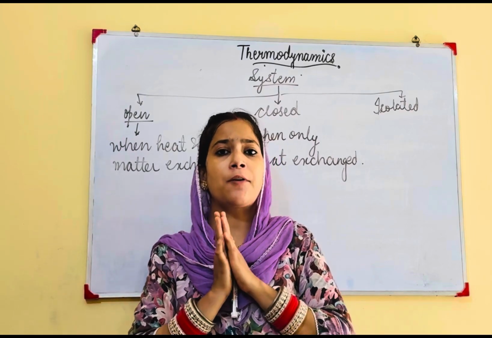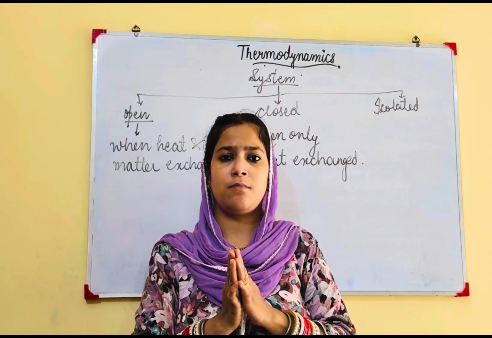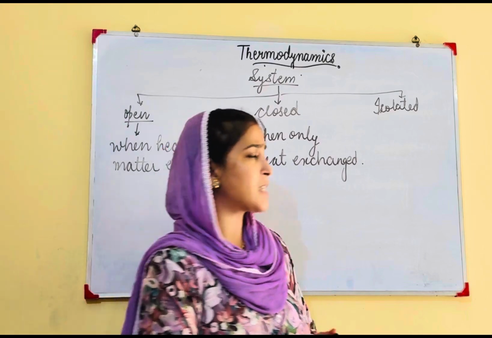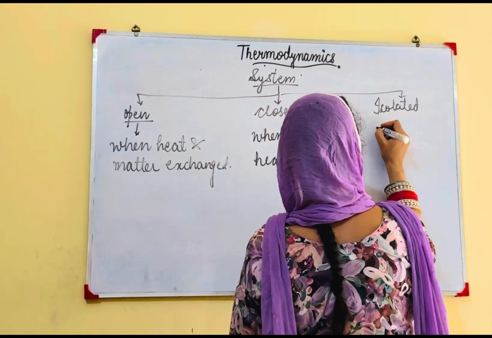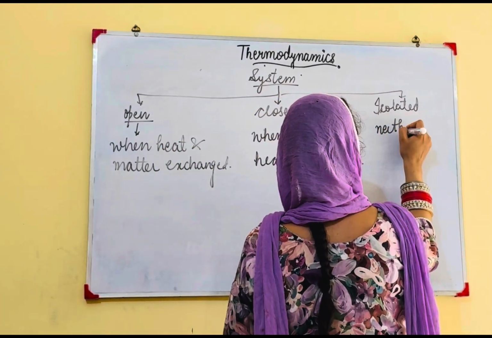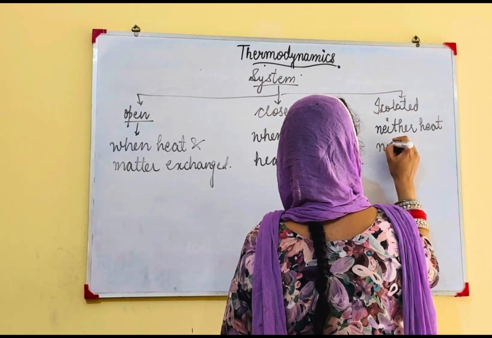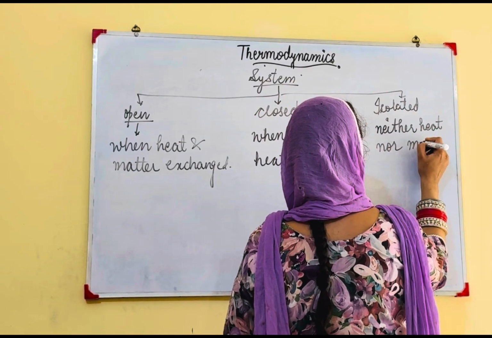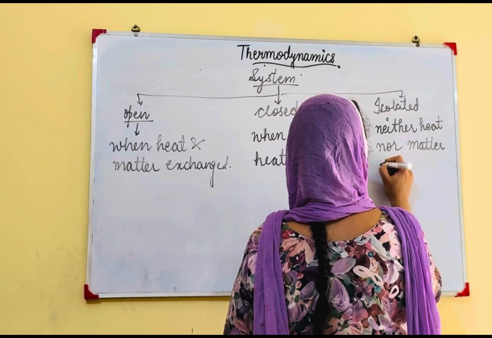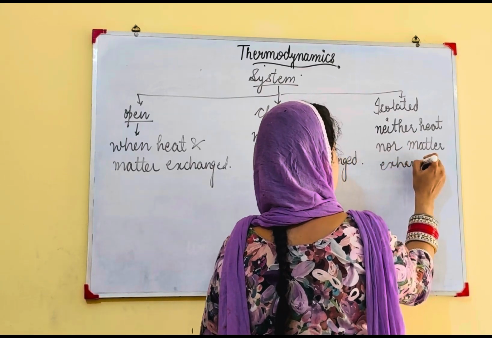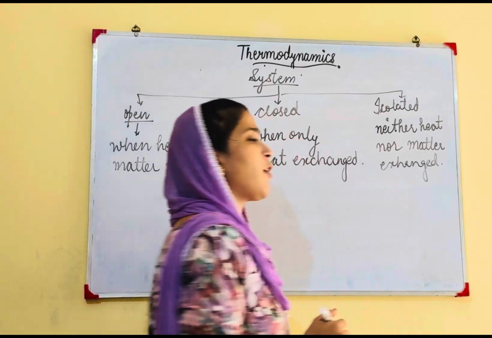The tea will remain hot. So this is the system in which neither heat nor matter is exchanged. Clear all the three systems?